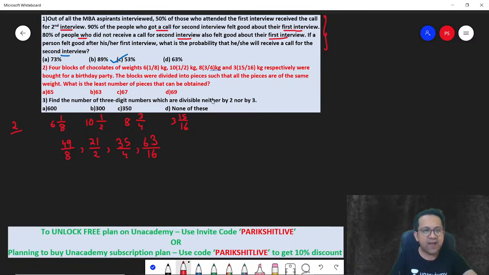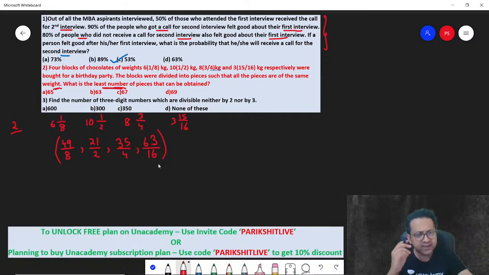The blocks were divided into pieces such that all the pieces are of the same weight. What is the least number of pieces that can be obtained? Now think about it. Number of pieces should be minimum. If the number of pieces should be minimum, can I say every piece should be as large as possible?